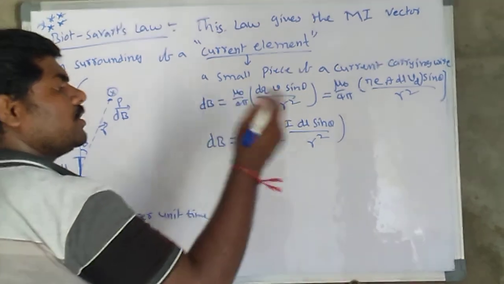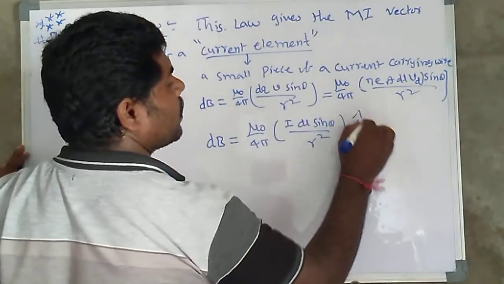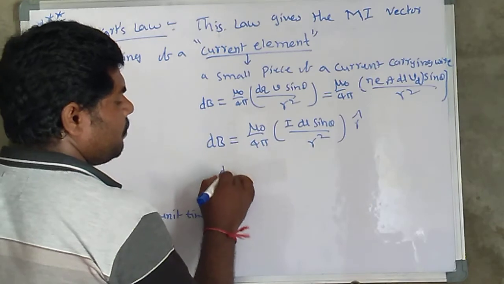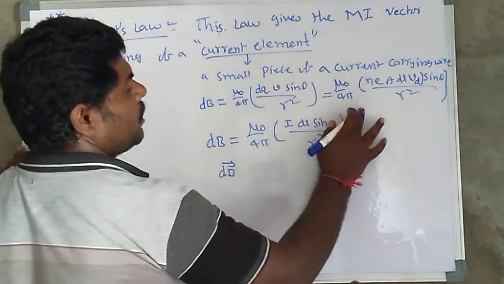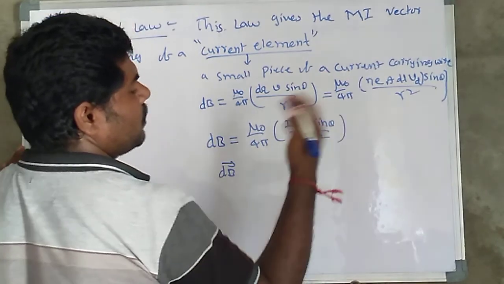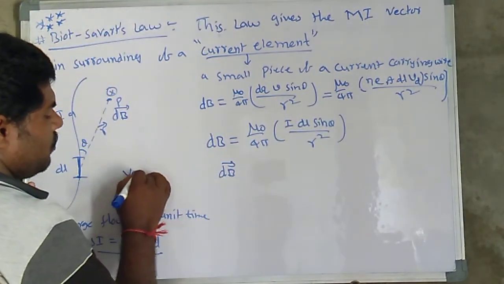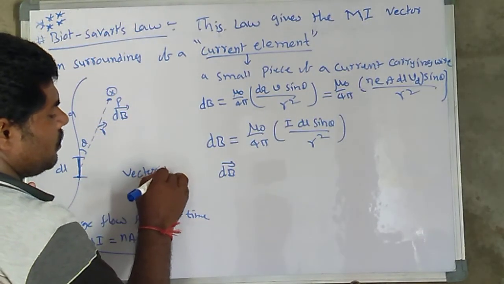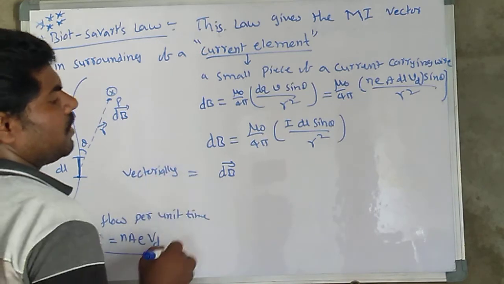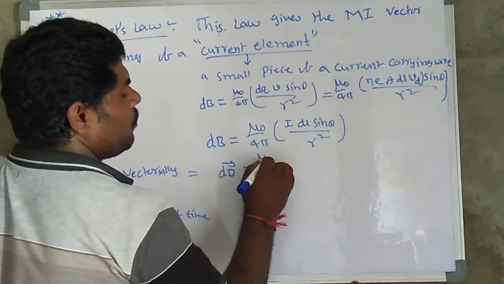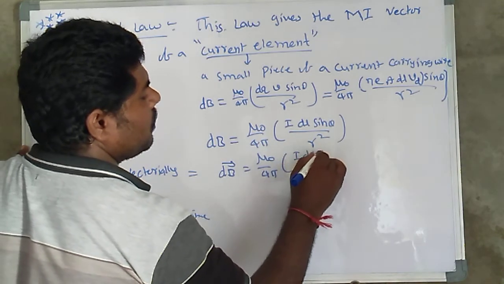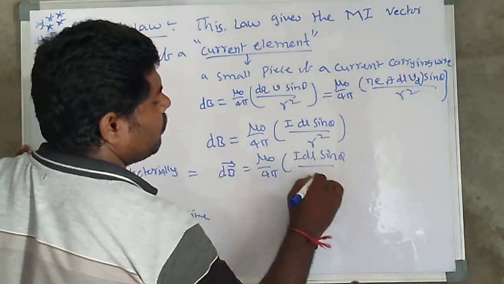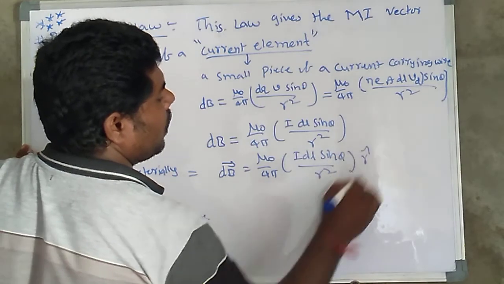If we want the total value, first convert into vector form, using r cap. Vectorially, dB bar is equal to mu naught by 4 pi into I into dl sin theta divided by r square into r cap.